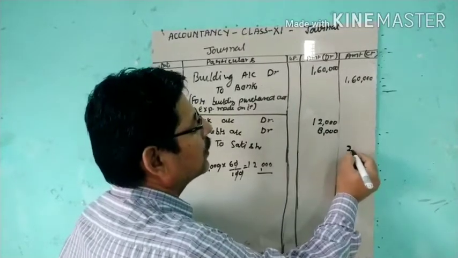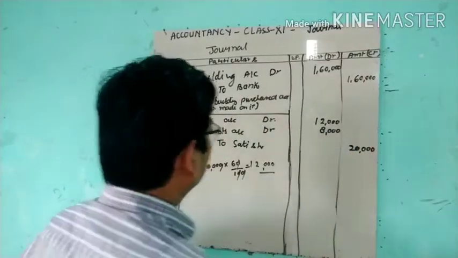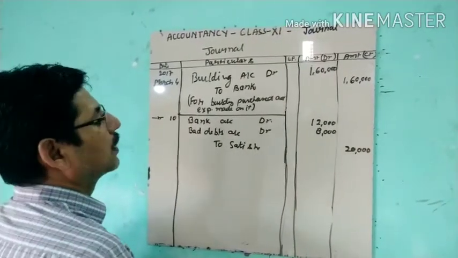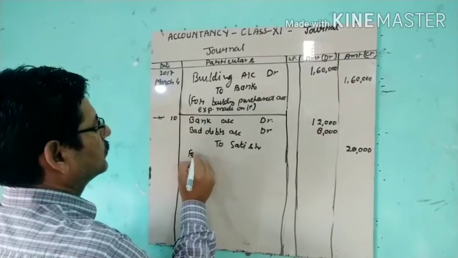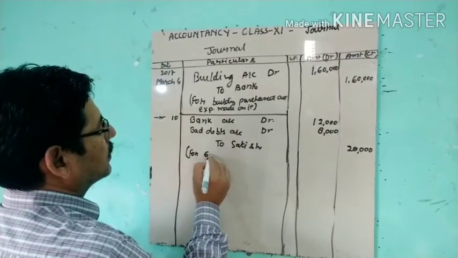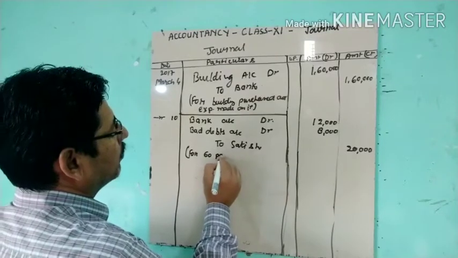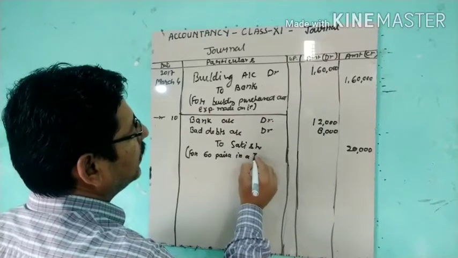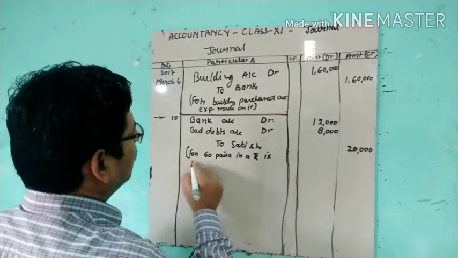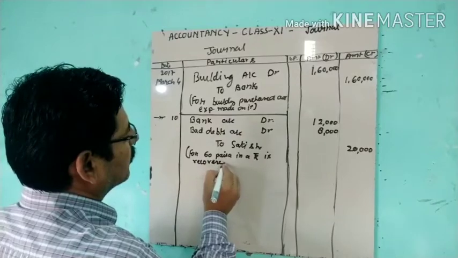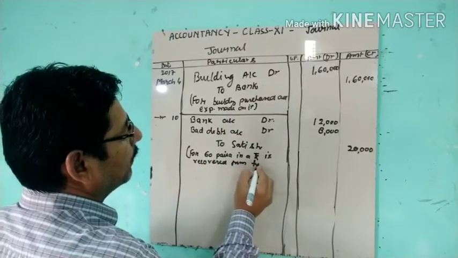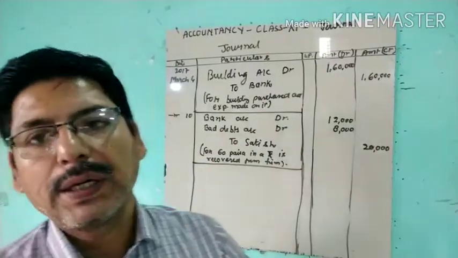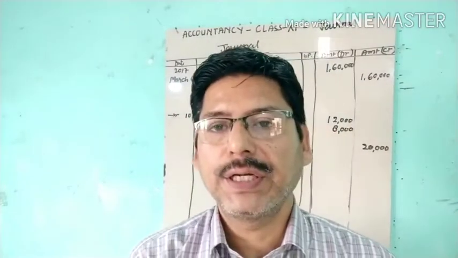Total amount was 20,000 rupees. 60 paisa in a rupee is recovered from him. Okay, this should be the journal entry.